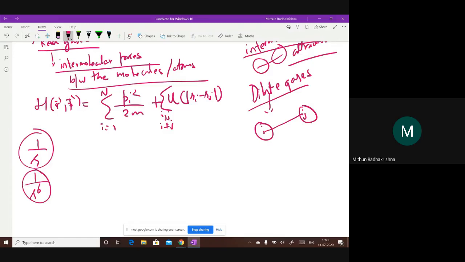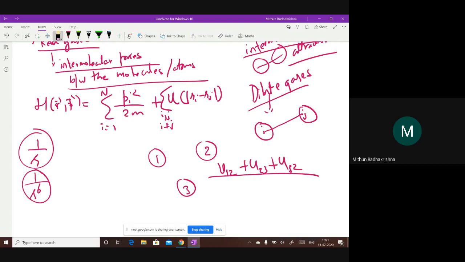So if there are 3 particles, this means U12 plus U23 plus U32. Okay. And here I shouldn't just say i, j, because then what will happen? You will double count. So I'll say i greater than j. So there are 2 sigmas here such that this is the potential. Is everybody following this?